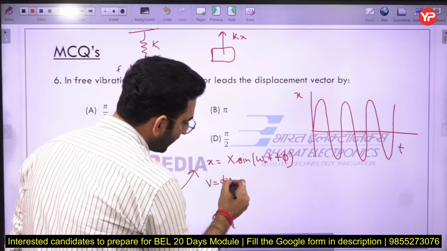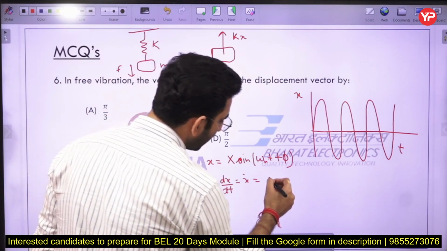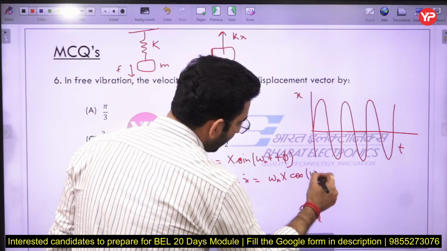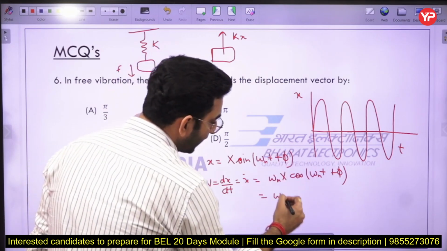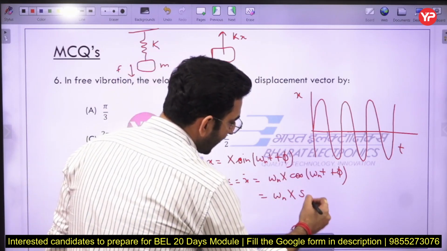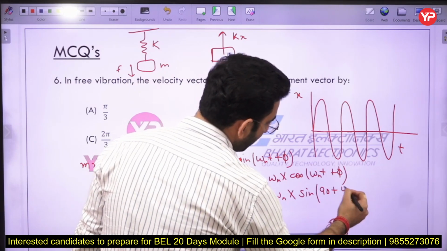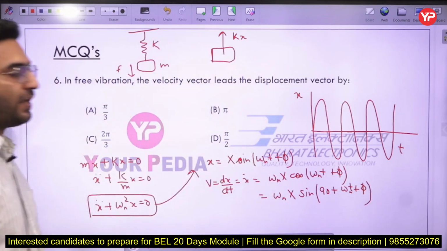Now if you want to calculate the value of the velocity, velocity is nothing but simply the rate of change of displacement. So I can write v is equal to x dot, which is omega n X cos of omega n t plus phi, which can further be written as omega n X sine of 90 plus omega n t plus phi here.